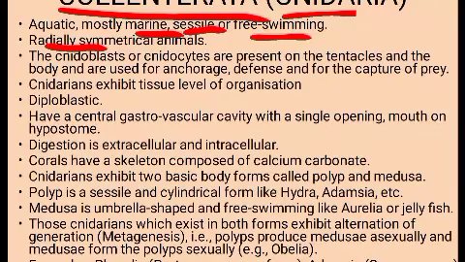These cnidarians exhibit tissue level of organization, that is, the cells are grouped together to form tissues, and they are diploblastic in nature. Two germ layers are formed, ectoderm and endoderm, so they are diploblastic.